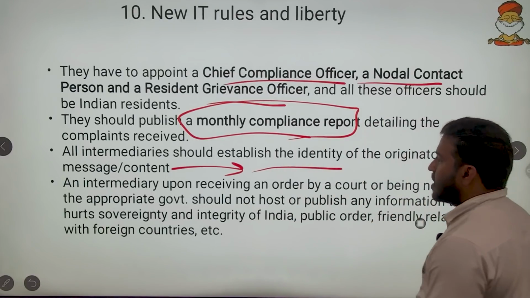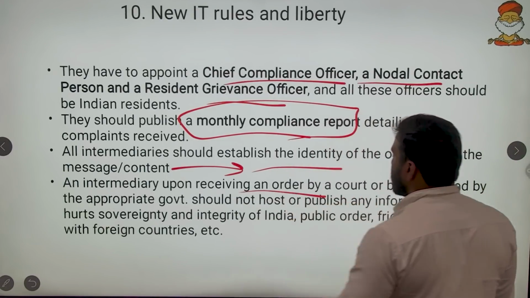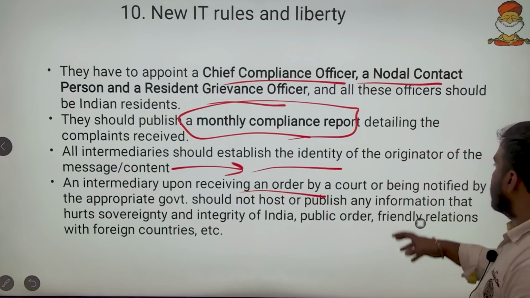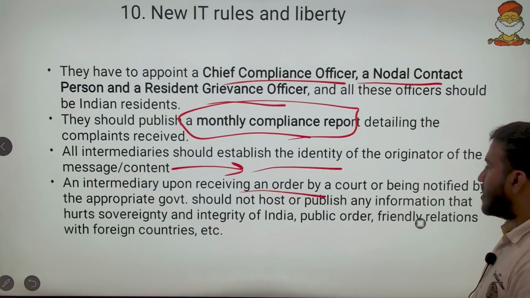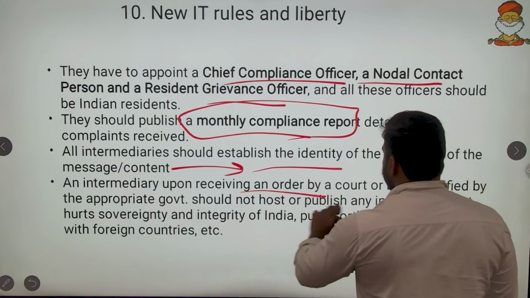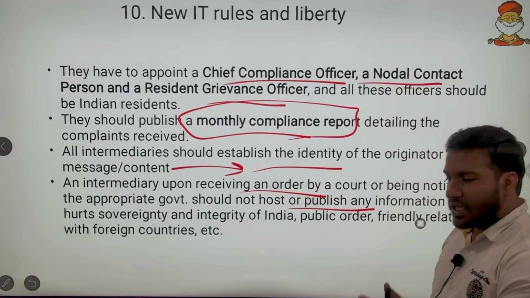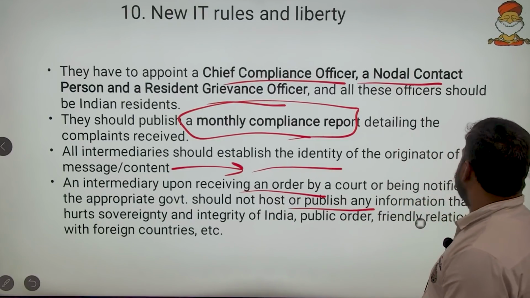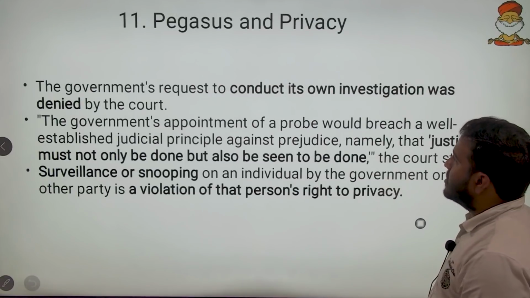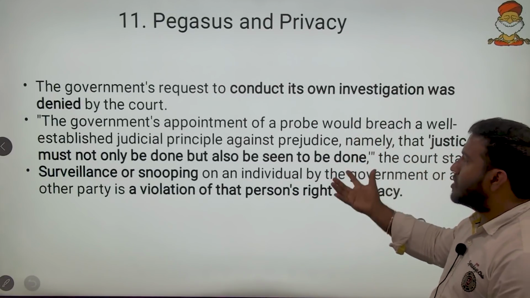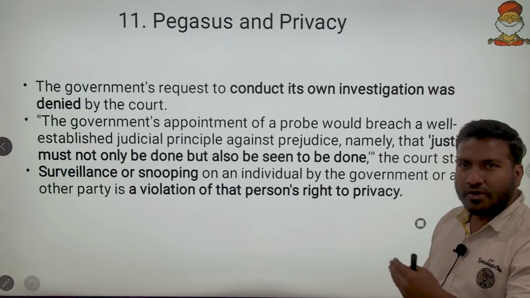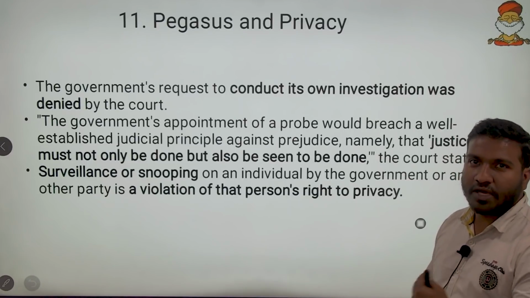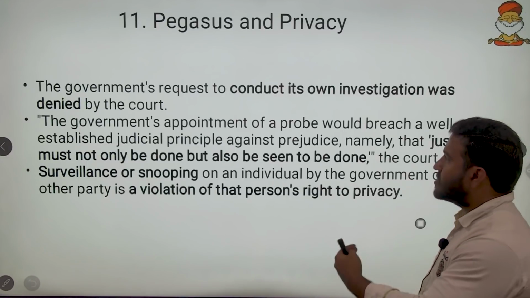Then an intermediary upon receiving an order by the court or being notified by the appropriate government should not post or publish any information. So once the direction is given by the government or the court, you should stop publishing any controversial information. So these are some of the IT rules. Factual questions might come. There was a question on cyber insurance. So detailed questions, such questions we can expect.